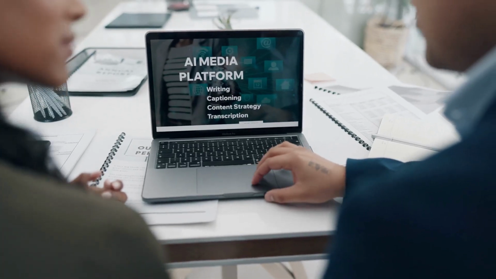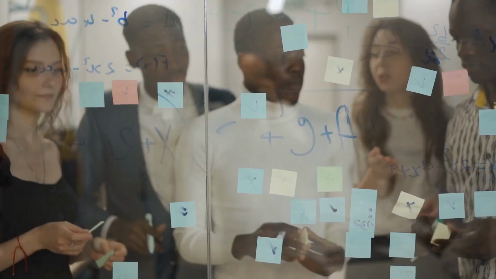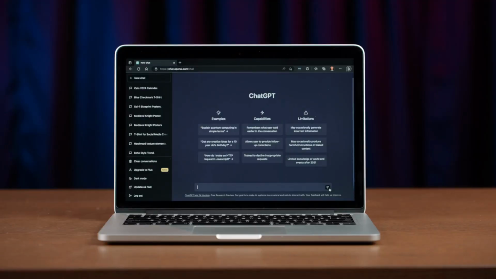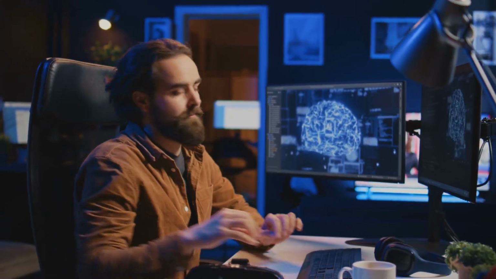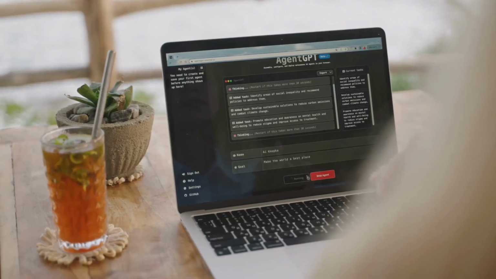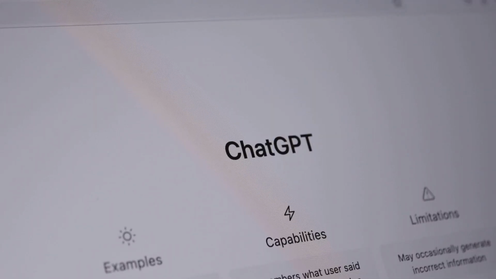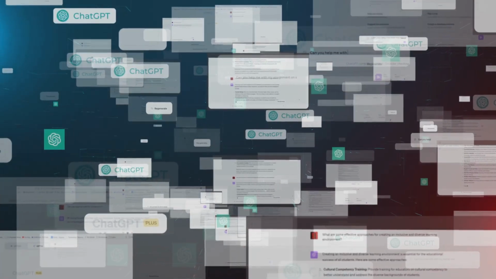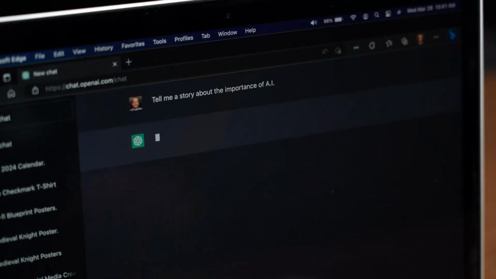Let's talk use cases. GPT 3.5 is perfect for summarizing articles, editing text, brainstorming ideas, and answering general questions fast and efficient. Need a list of blog topics or a quick summary? It's your go-to. GPT 4o shines with complex tasks, strategic planning, in-depth learning, creative writing, and coding. It can act as a tutor, write stories, debug code, or organize notes from an image. For anything that needs intelligence, creativity, or context, GPT 4o is the tool. Use the right model for the right job. That's how you get the most out of ChatGPT.